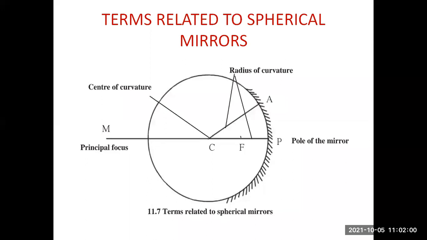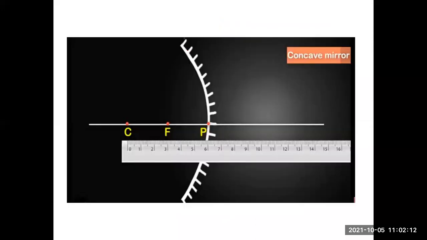Then we went through terms related to spherical mirrors, which are center of curvature, radius of curvature, pole of the mirror, principal focus. Then we have seen this important concept, how to draw this diagram. Just draw a single line. Place your scale at C and see that the distance between CF and FP is same.